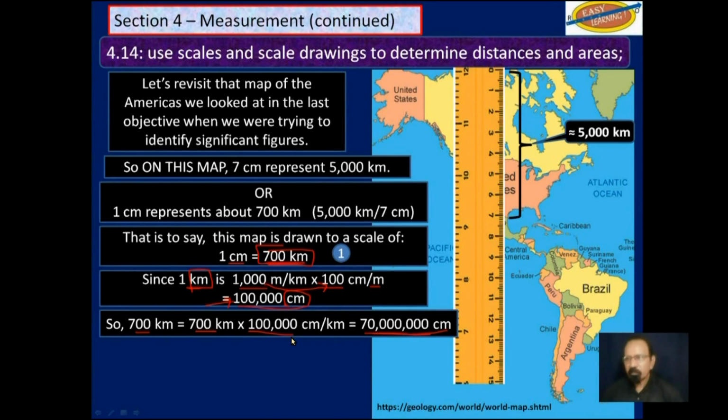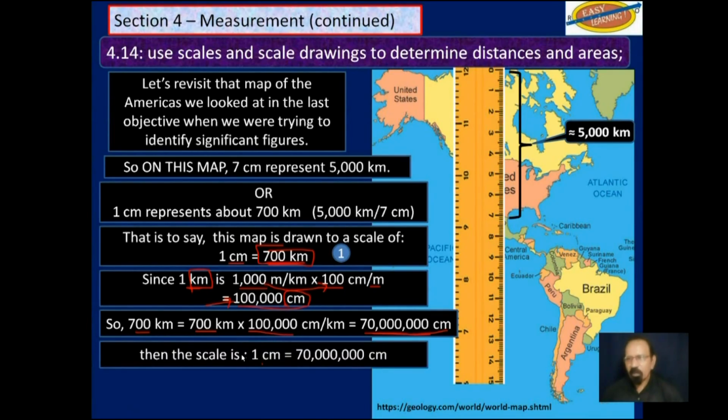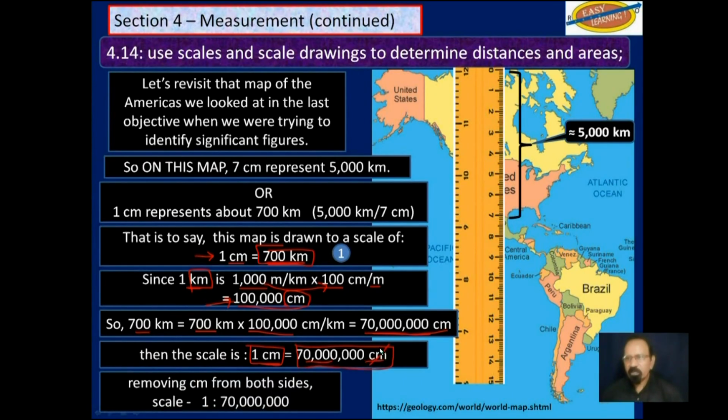So let's rewrite that now in the same unit. 1 centimeter is equal to 70 million centimeters. Now that we have them in the same unit, unlike up here, where we had 1 centimeter is equal to 700 kilometers, now we have 1 centimeter is equal to 70 million centimeters. We can cross out that centimeter with that centimeter and we are left with this ratio, 1 to 70 million. This is more convenient and easier to work with, and this is a second way of expressing a scale.